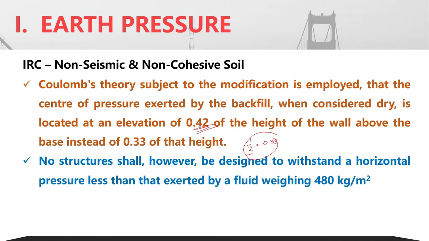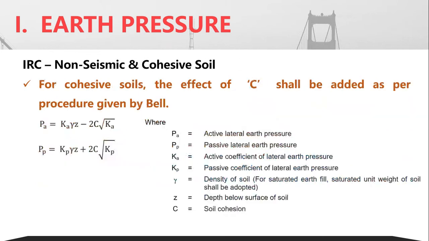Okay, and it is specifically mentioned that no structure shall be designed to withstand a horizontal pressure less than that exerted by a fluid weighing 480 kg per meter square. So in case you are constructing a retaining wall, a pressure equal to that of 480 kg per meter square should anyway be considered in the design.